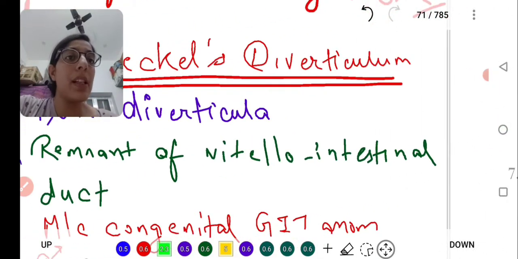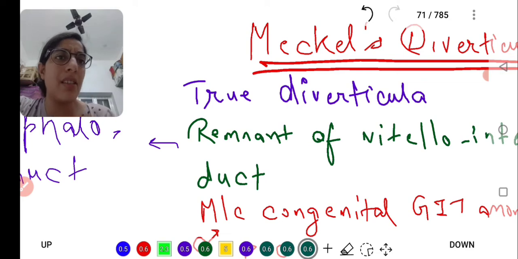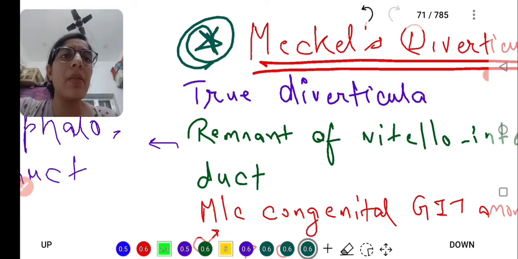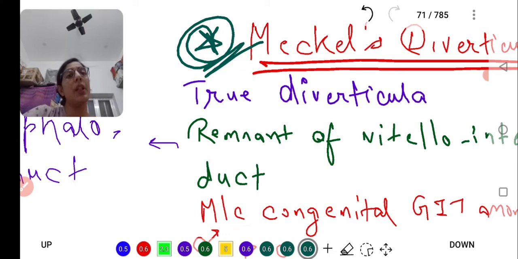Meckel's diverticulum is very important. It was asked 2 times in AIIMS. Okay, it is a question that was asked 2 times in INICET.